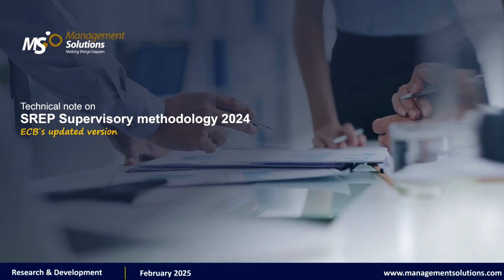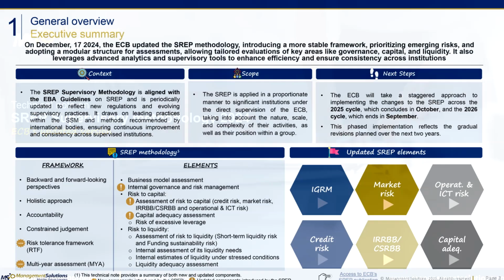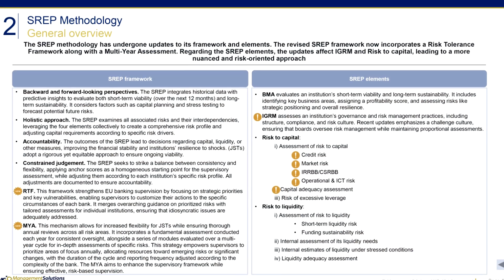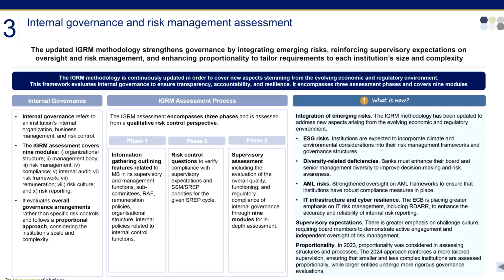Supervisors assess how banks manage these risks and the elements that could adversely affect their capital or liquidity, both now and in the future. This process determines an organization's capital and liquidity needs and the adequacy of its internal arrangements and risk controls. This technical note summarizes the ECB's updated documentation on the SREP methodology, focusing on the improvements and updates included for this year.